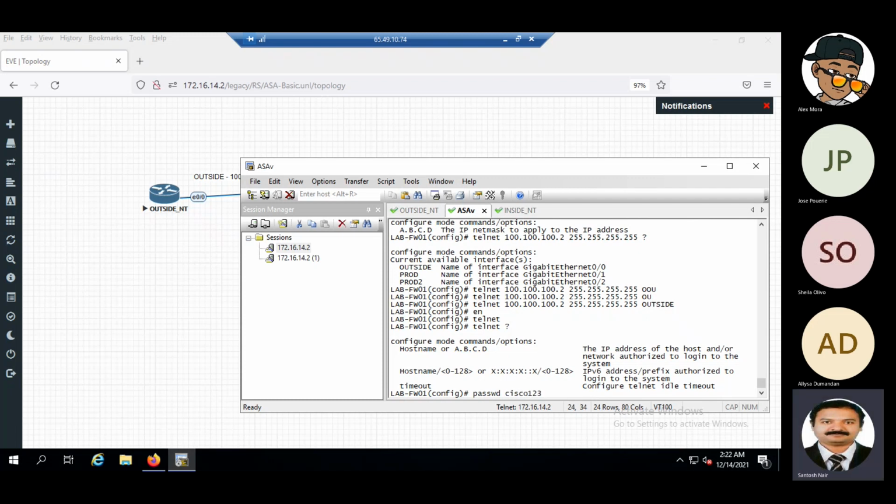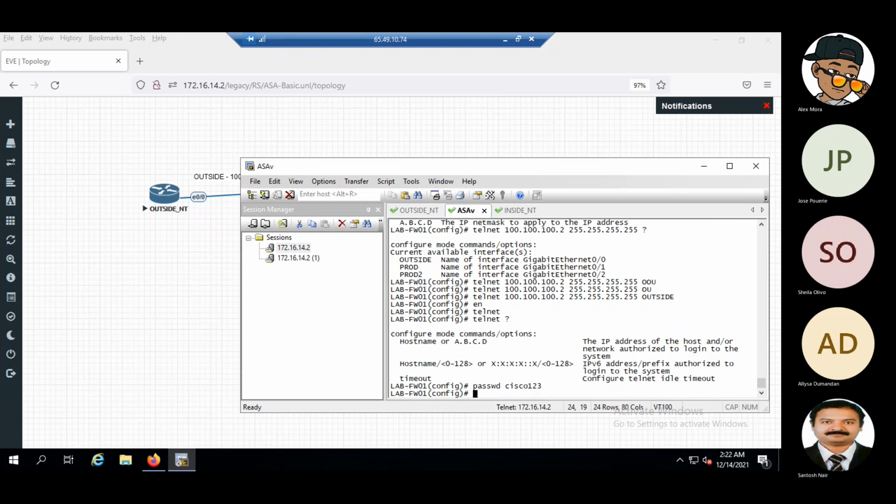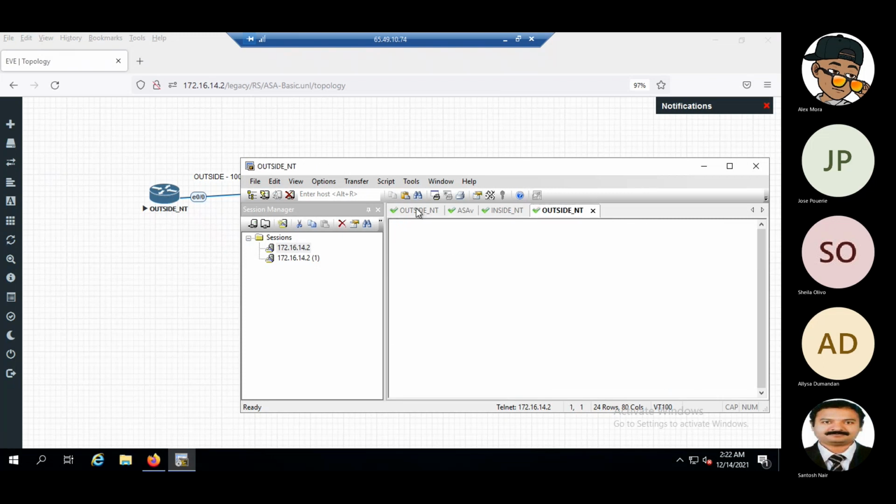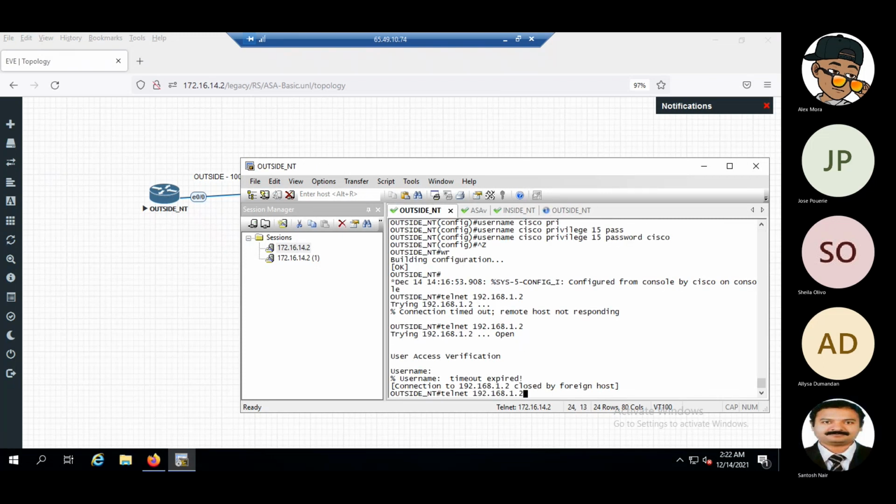Either we can use this password, or we can create a username and password and give AAA authentication like that. Or we can just give a password here. Okay, so now if we try to do a telnet. Telnet to what was that IP address? 100.100.100.1.